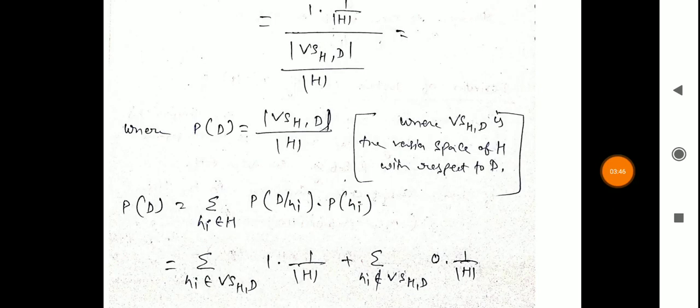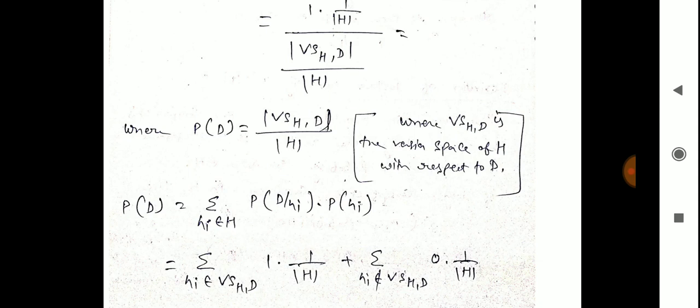So the probability of D equals the summation over hi belonging to H of P of D given hi multiplied by P of hi.